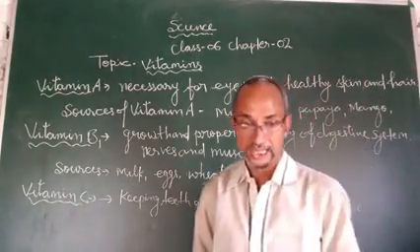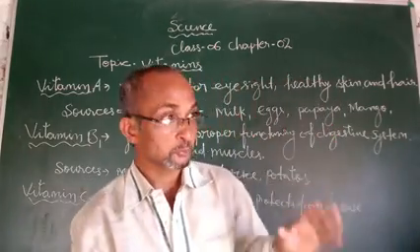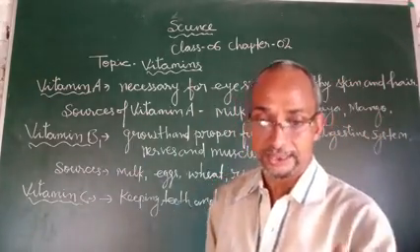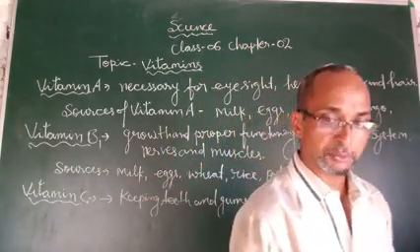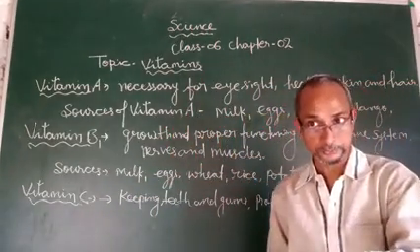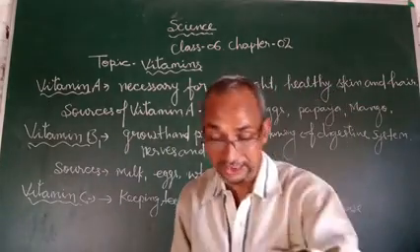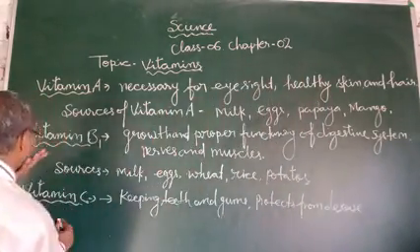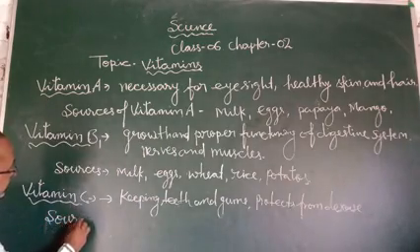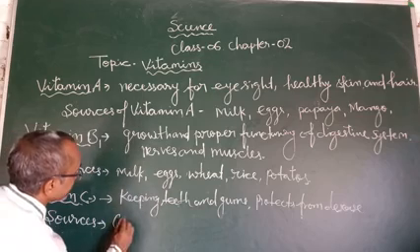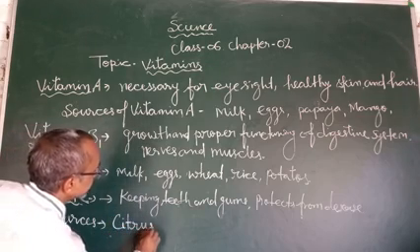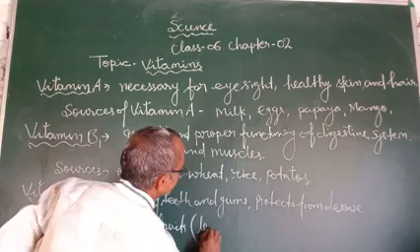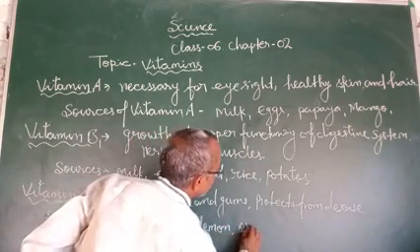And what are the sources of vitamin C? We can get vitamin C from lemon, orange, lime, tomato and green vegetables. Lemon, lime and orange are known as citrus fruits. So the sources of vitamin C are citrus fruits, meaning lemon and orange.